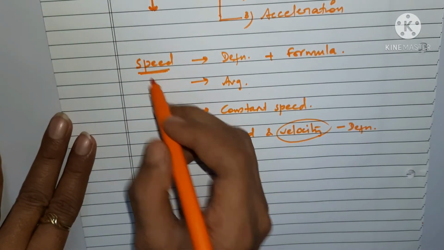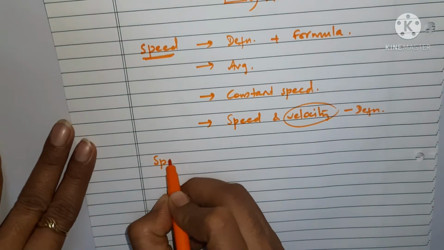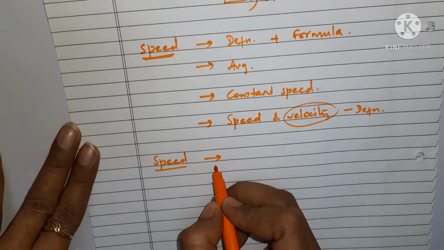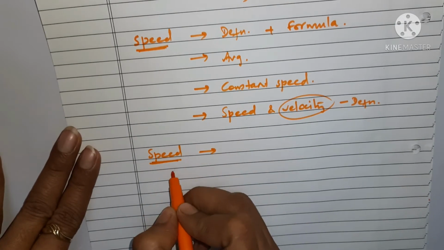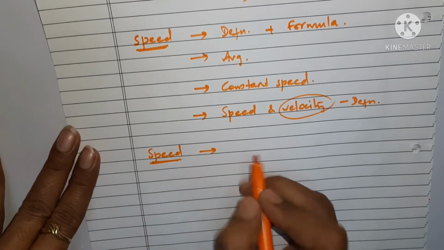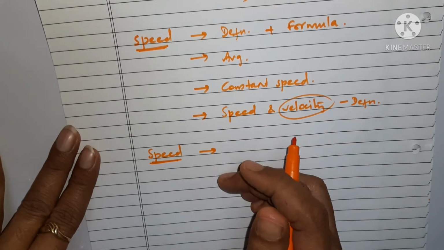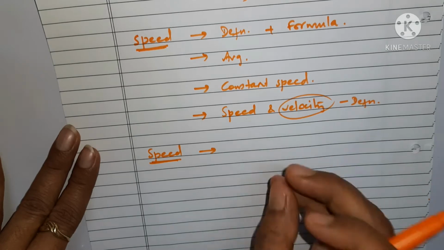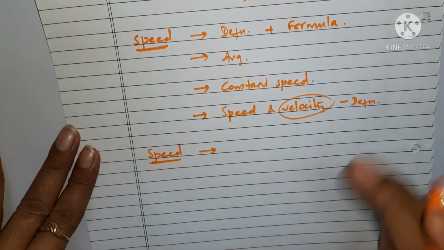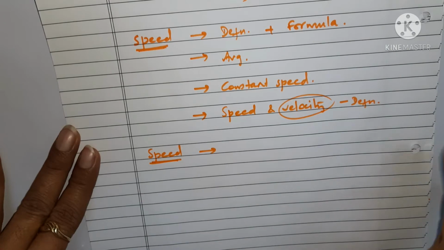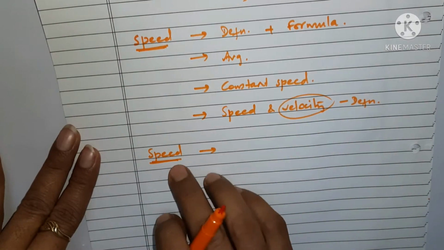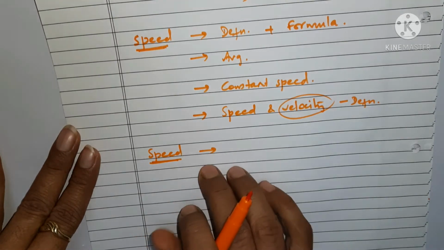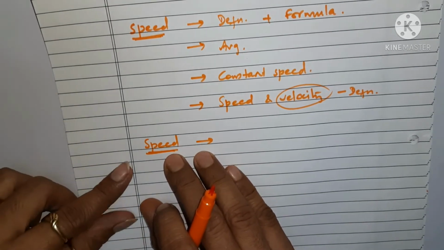Now see, speed. When we talk about speed, so speed is what? Let us try to find out the definition. See what actually this speed is. It gives an idea about the slow or fast movement of any moving body. When we get some idea about slow or fast movement of any moving object, then we talk about speed. It gives an idea of movement. Now what type of movement is it?